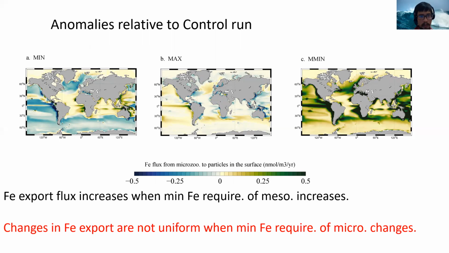So the patterns are a little bit tricky, and we have to explain that. My point here is that the changes in recycling flux and export flux of iron by microzooplankton when their minimum iron requirement increases are not simple, and not really a simple function of their iron content.